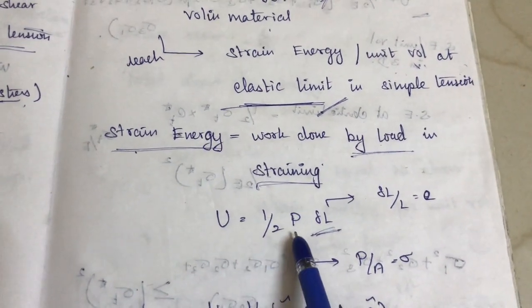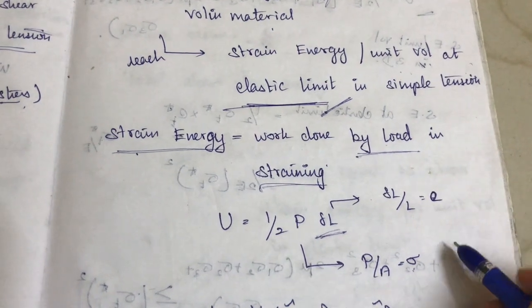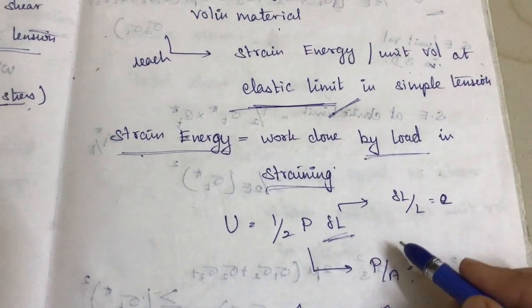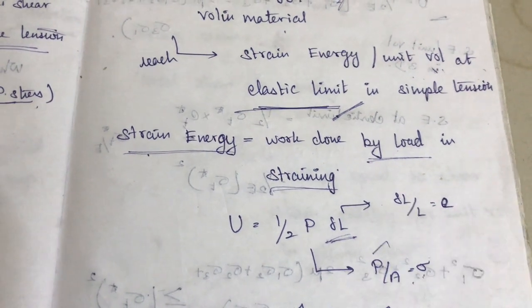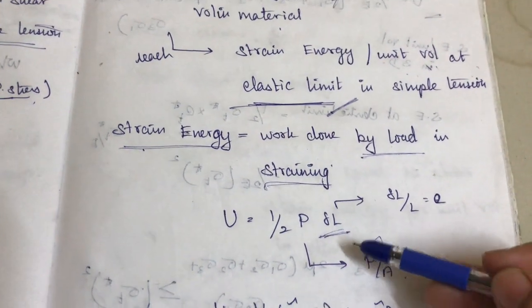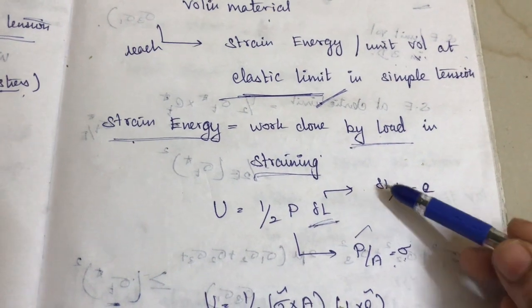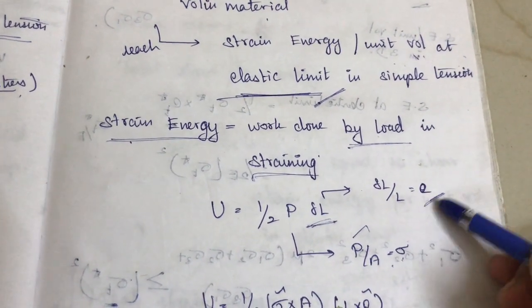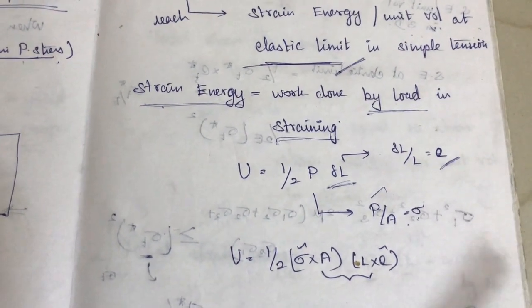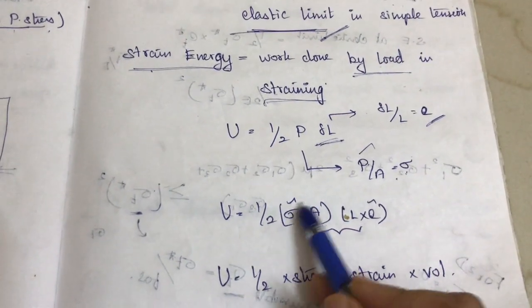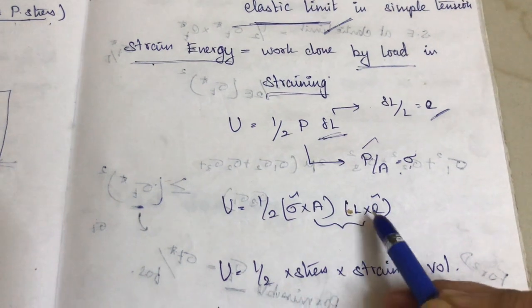So here what is P? P is nothing but the load, and stress is equal to load by area, right? So from this we can easily get P, which is equal to stress into area. Likewise here, change in length by original length will be equal to the strain. So just substitute these values here and you can easily say stress into area and L into E.